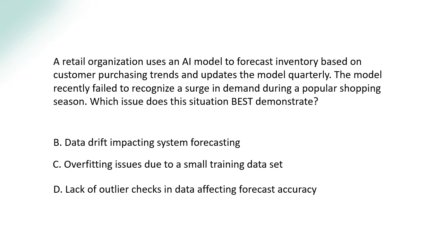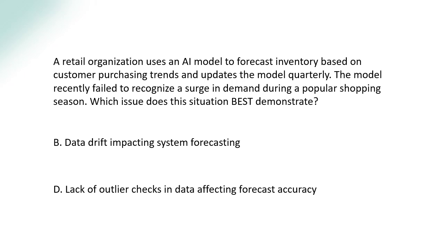This suggests that the relationship between the input and the outcomes has changed. Seasonal purchasing behavior has shifted and the data distribution has evolved. Typically, this is what we call data drift or concept drift. So option C is wrong.